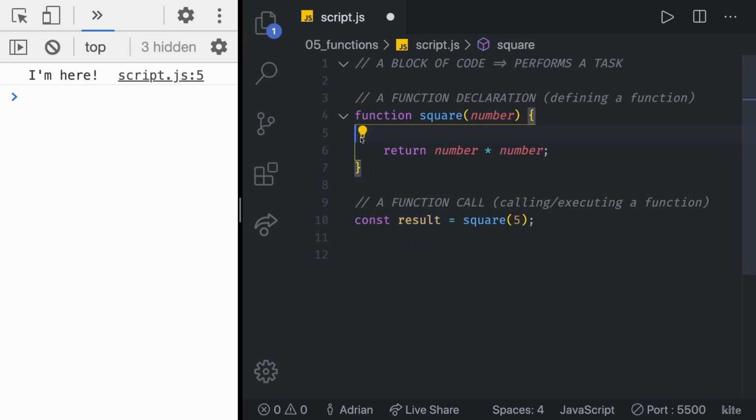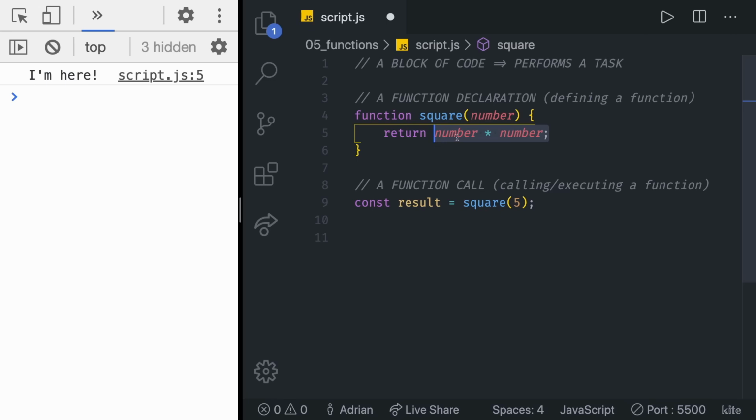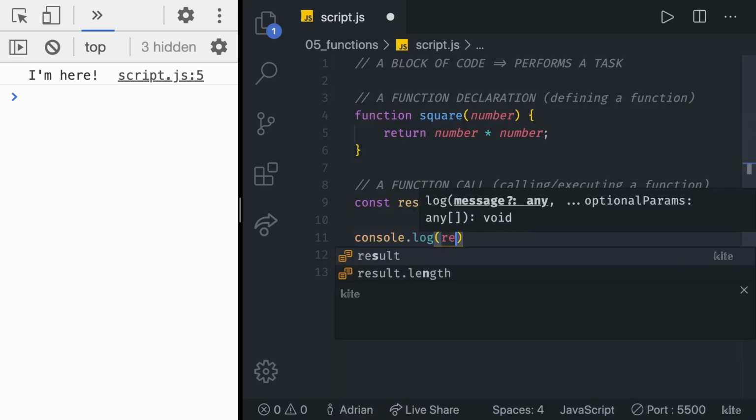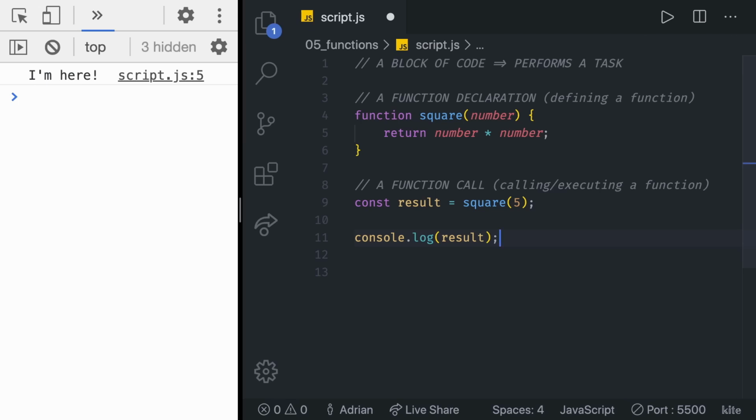Now we can remove this console log, so we just have a clean number times number function. We are calling our function right there, and then we are assigning the result of this function to a variable called result. Finally, we can do a console log as we learned, and then print out that result to the console. This is going to store the return value of the function square, called with an argument of 5, to the result variable. Now, if we console log it, we indeed do get the value of 25 right there in the console.